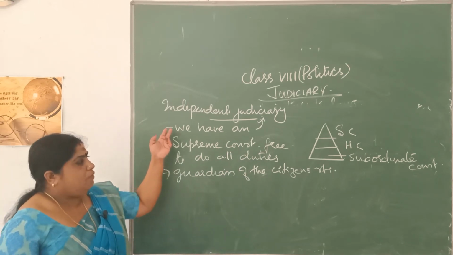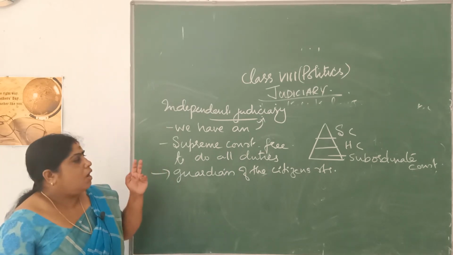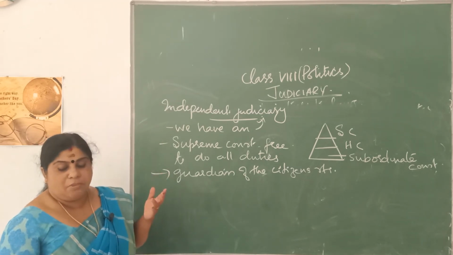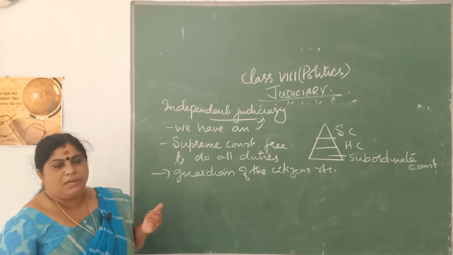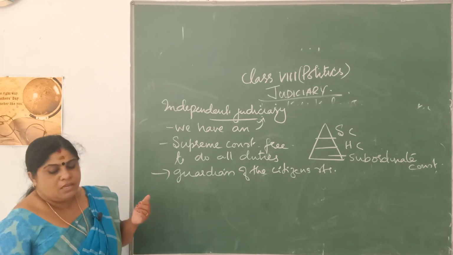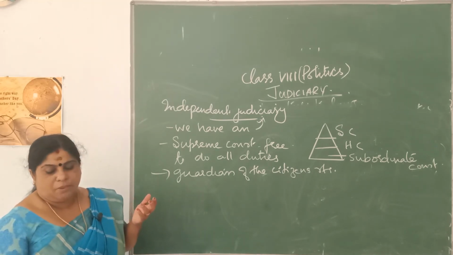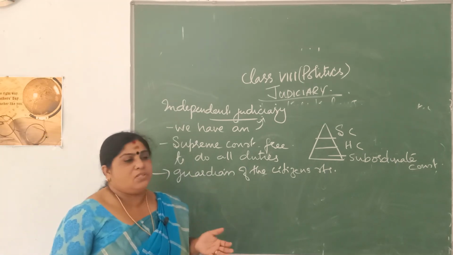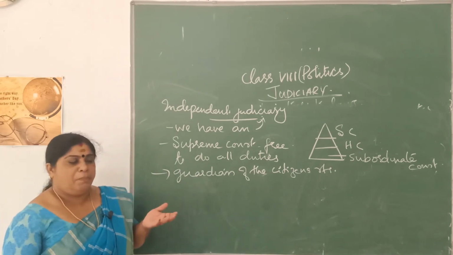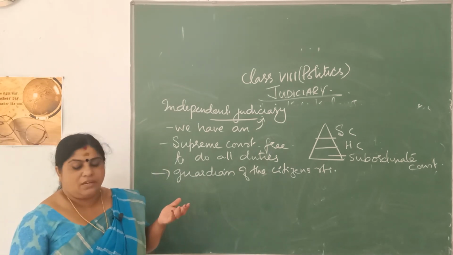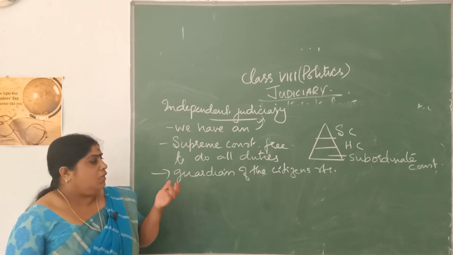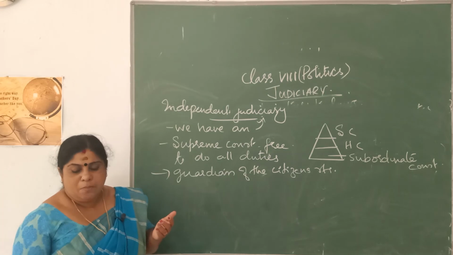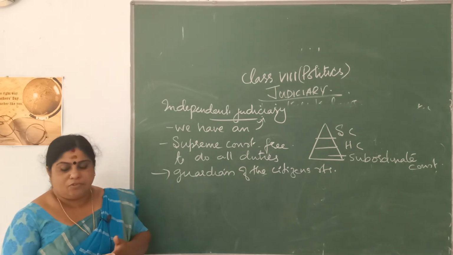As we said, we have an independent judiciary. How can you say that we have an independent judiciary? Our constitution makers have established an independent judiciary for India. It is very necessary for a big country like India, a diverse nation with people of different cultures, customs and traditions living in it. It is a must that the citizens' rights, that is, their fundamental rights, are protected.